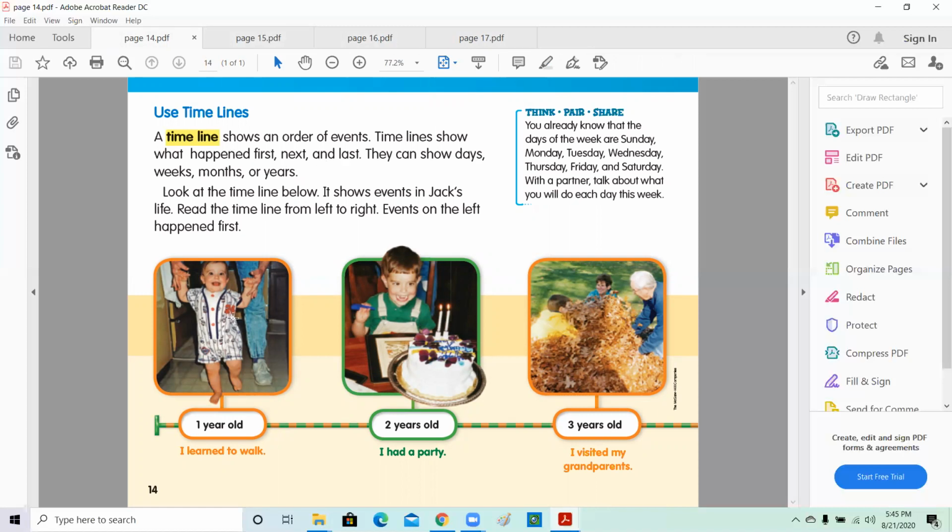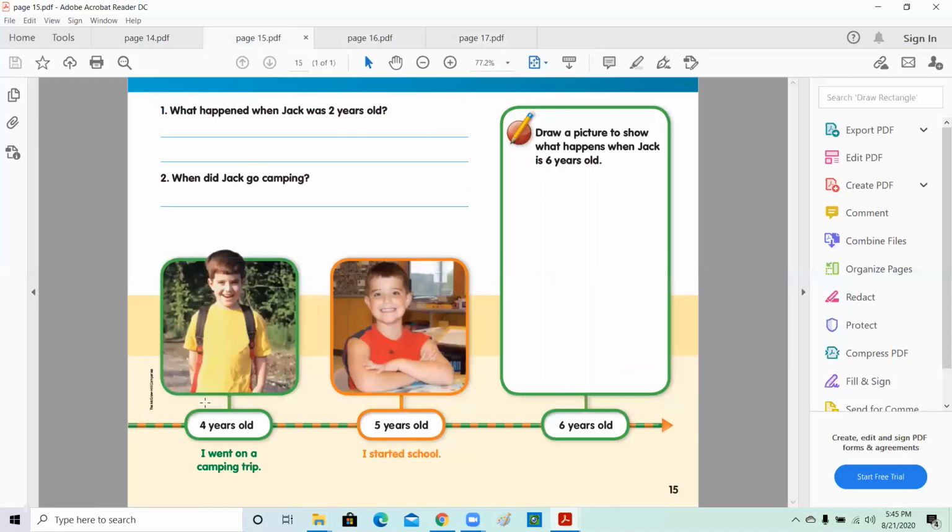So I know what happened when Jack was 1 year old, he walked. When he was 2 years old, he had a birthday party. And then when he was 3 years old, he visited his grandparents. When he was 4 years old, he went on a camping trip. At 5 years old, he started school.